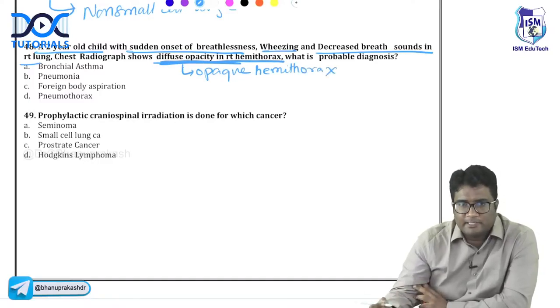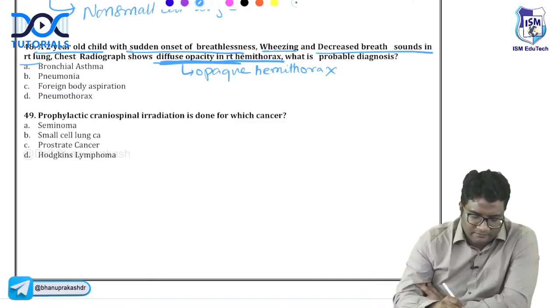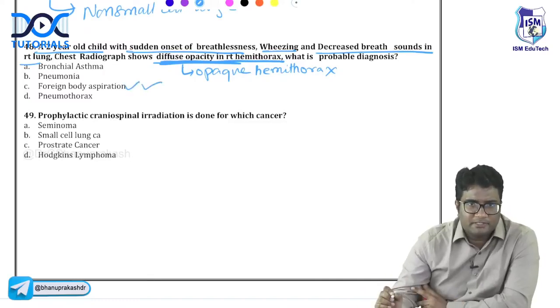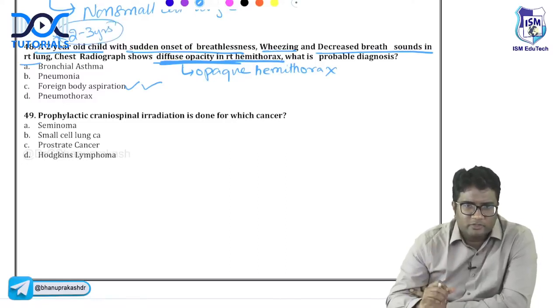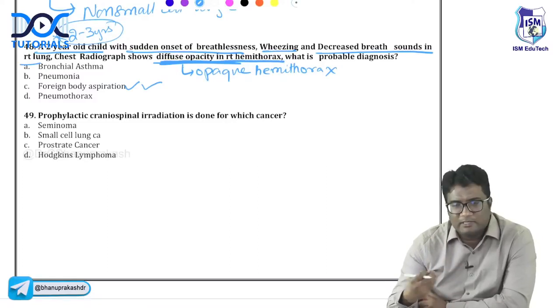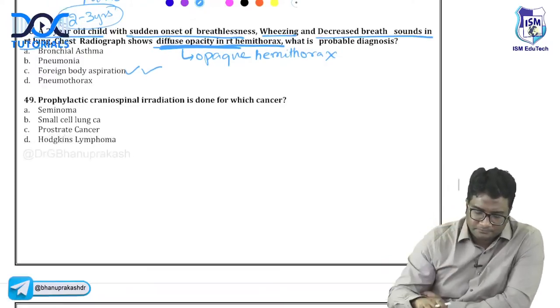Here it is saying opaque hemithorax. Either you have an opaque hemithorax or a lucent hemithorax, the first thing should be foreign body. This age group is very prone to develop foreign bodies. This child of 2 to 3 year age group is more prone to explore things and keep things in his mouth. So it's an important age group for foreign bodies.